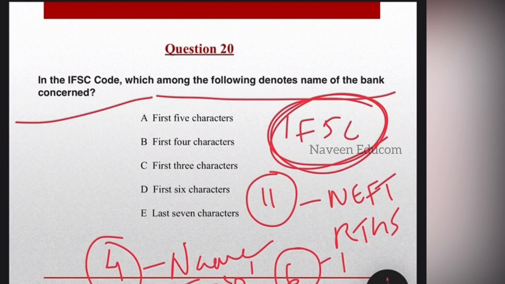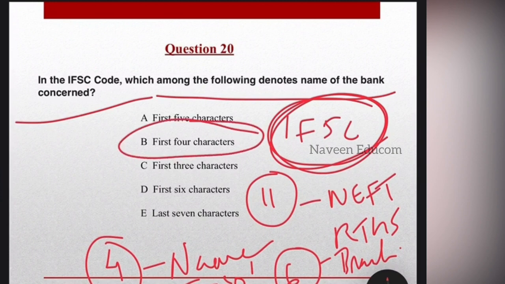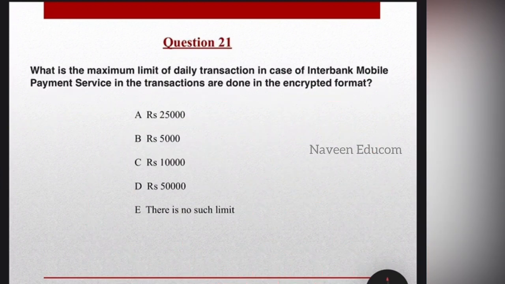Last 6 characters represent the concerned branch of the bank. Okay, so hope you are clear with this. This is a very important question, students, regarding the IFSC code. IFSC stands for Indian Financial System Code. These are the most important things regarding this IFSC code. Please try to collect some extra points regarding it. We have already got our answer, that is option B. First 4 characters represent the name, but always try to collect some information regarding it.